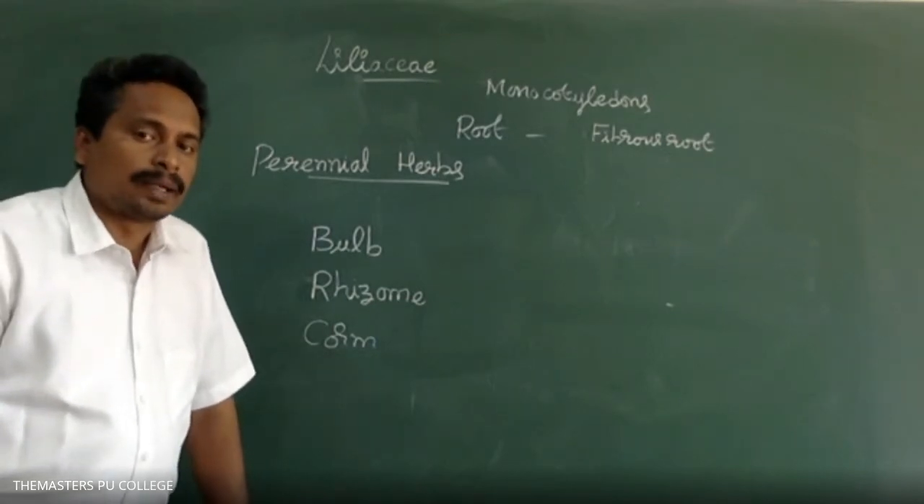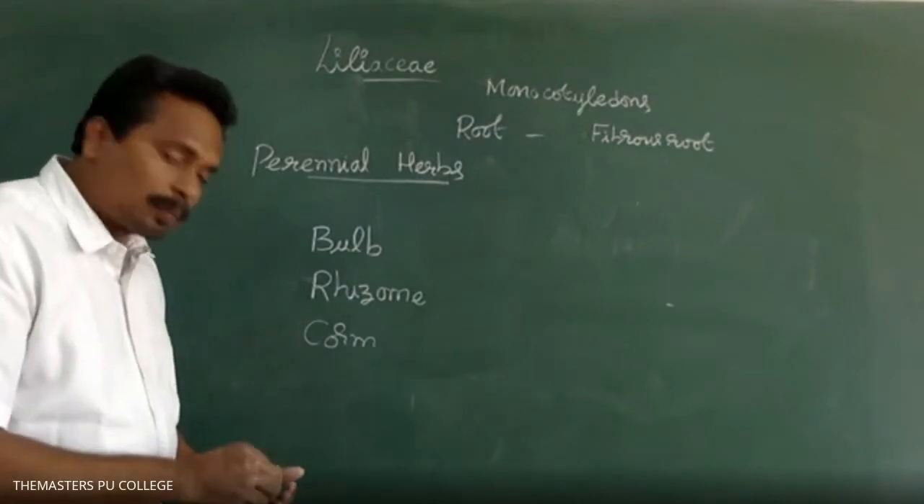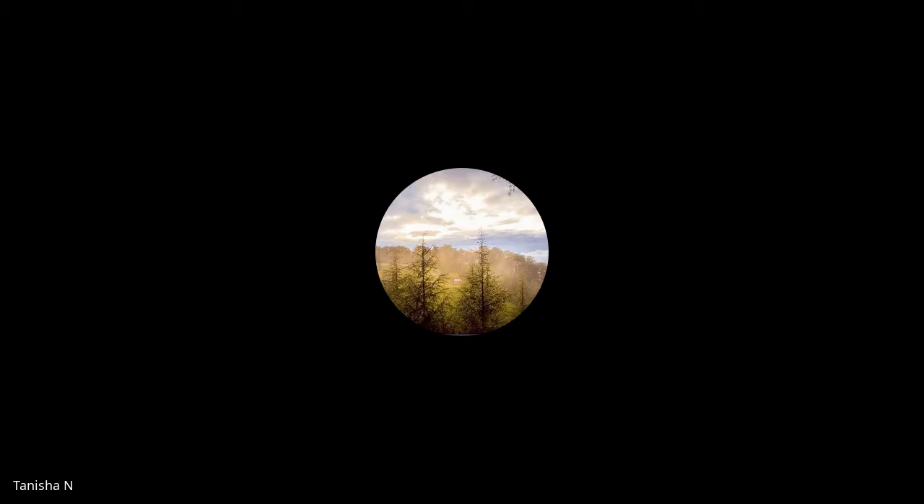Bulb, rhizome, and corm. In onion plants, is the stem underground or aerial? Underground.